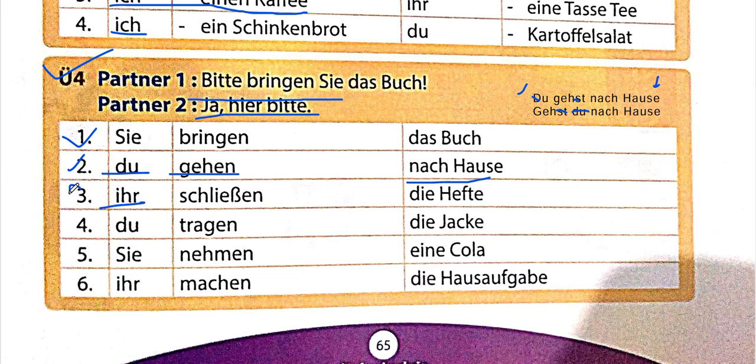This one you have to write down in the comment section below because here was very simple. Next we're coming to du. How to do this du one again? We have done du, so I guess you'll be able to do this. Let's do Sie. Okay, Sie is very simple. Bitte nehmen Sie einen, no, sorry. Nehmen Sie eine Cola? Answer can be ja, bitte. Okay, here you have to do by yourself. So go ahead and comment down the fourth part below.